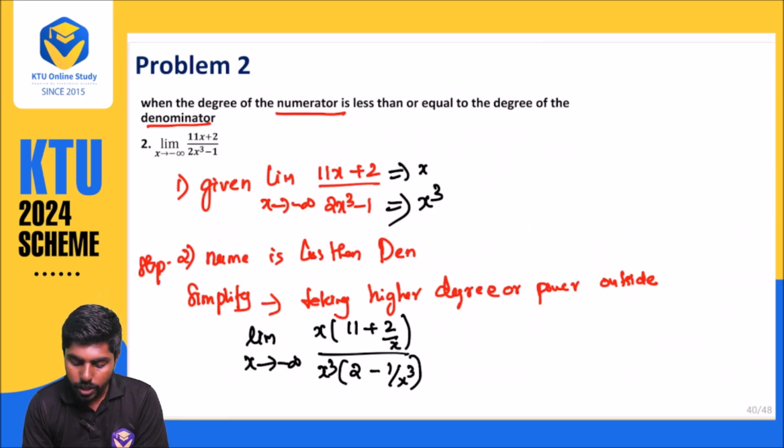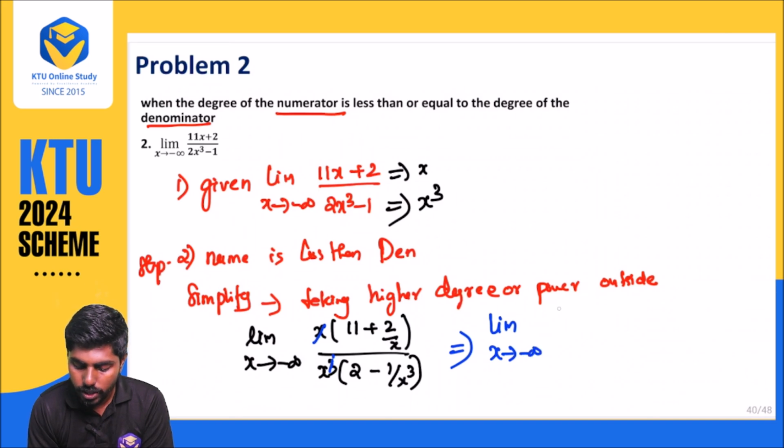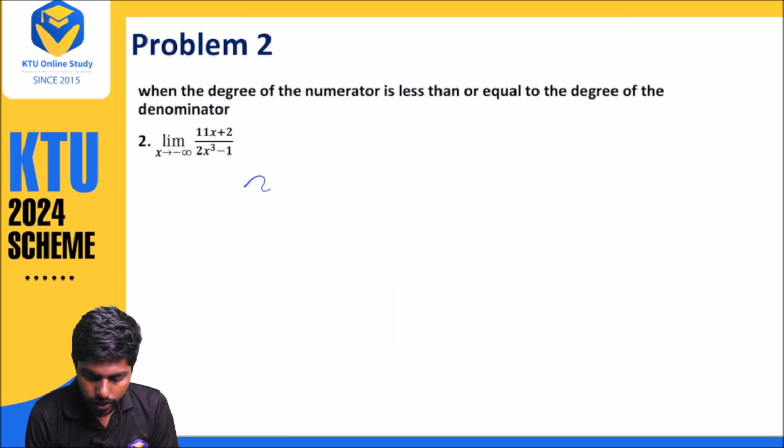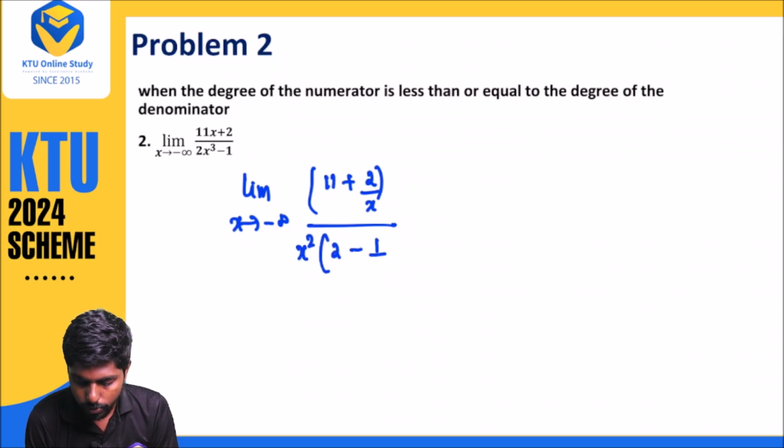Now we can cancel, and this will become x square. So limit x approaches minus infinity, (11 plus 2 by x) divided by x square times (2 minus 1 by x cube).